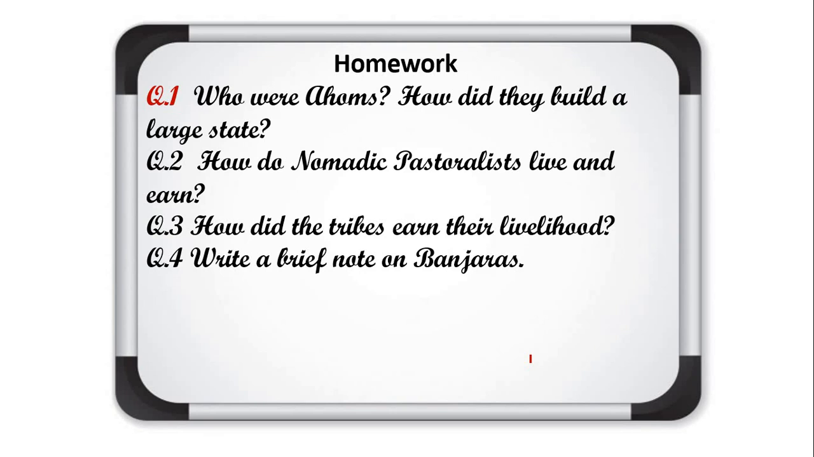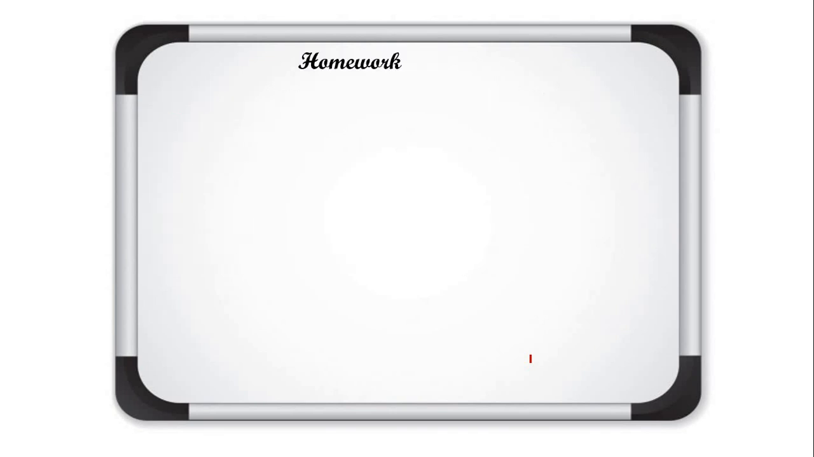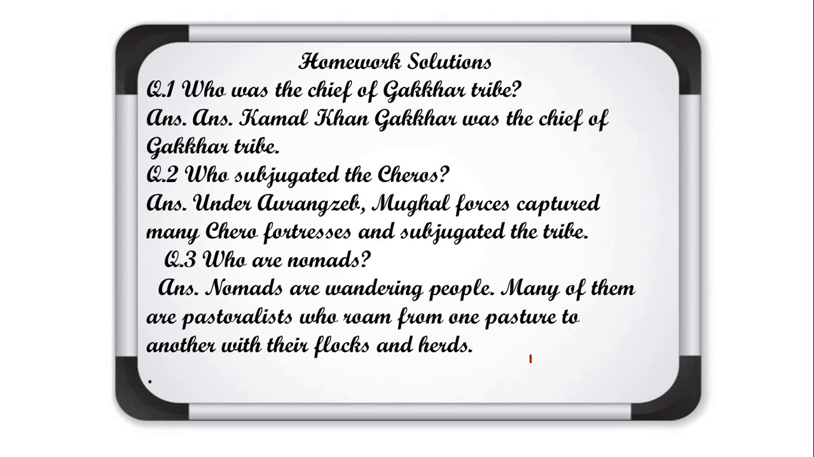Now we will have a discussion on the homework solution of lecture 1. First, who was the chief of the Gakkhar tribe? We have studied two tribes, Gakkhar and Khokhar, who lived in the Punjab, and the main chief of this tribal community was Kamal Khan. Who subjugated the Cheros? Aurangzeb. Under Aurangzeb, Mughal forces captured many Chero forests and subjugated the tribe.